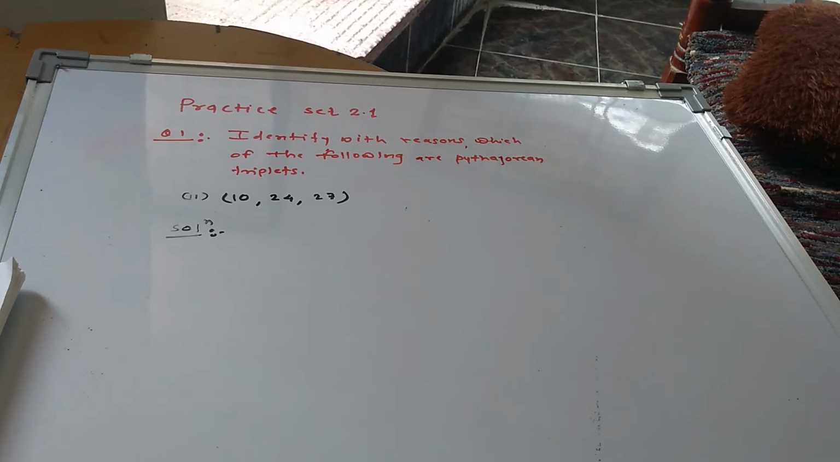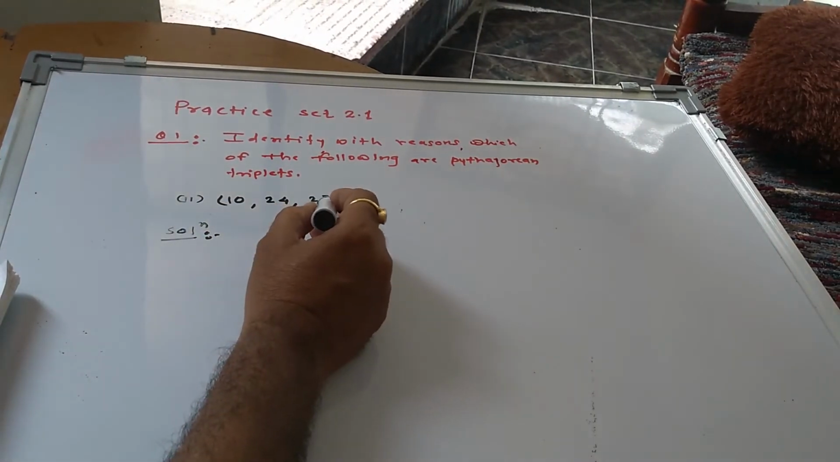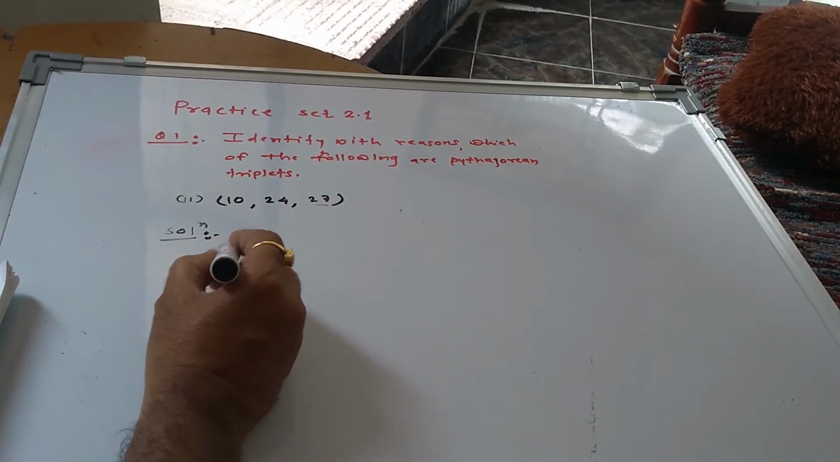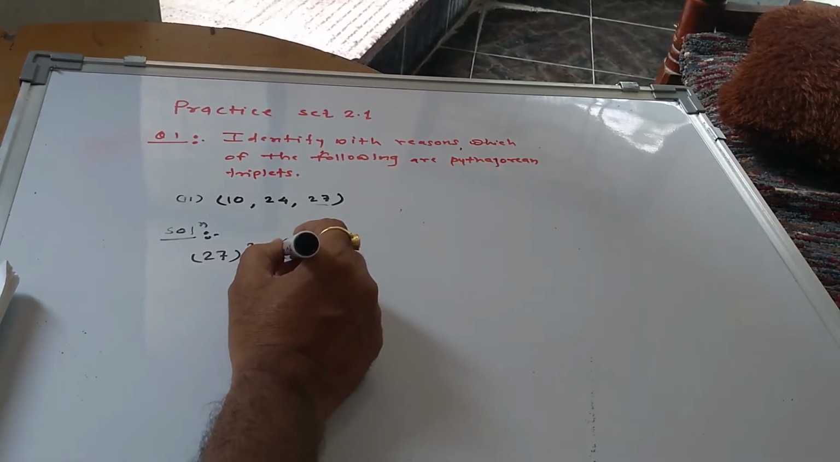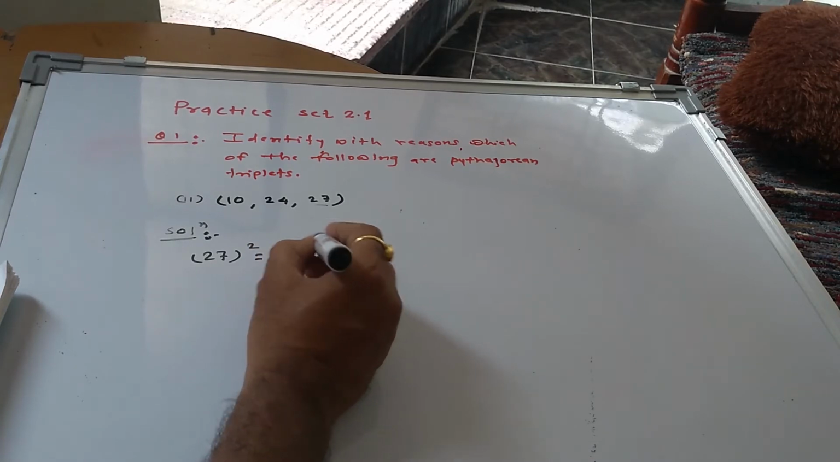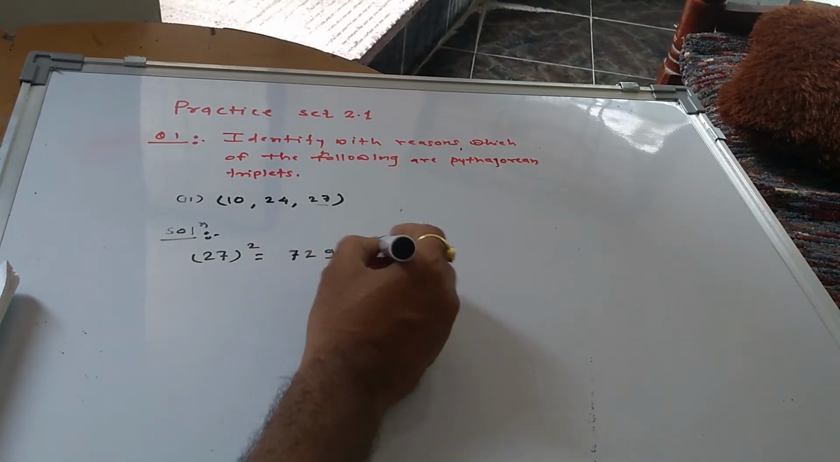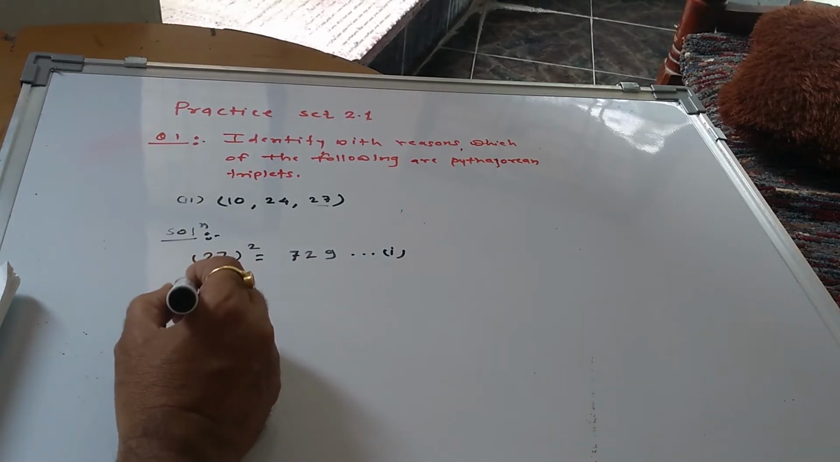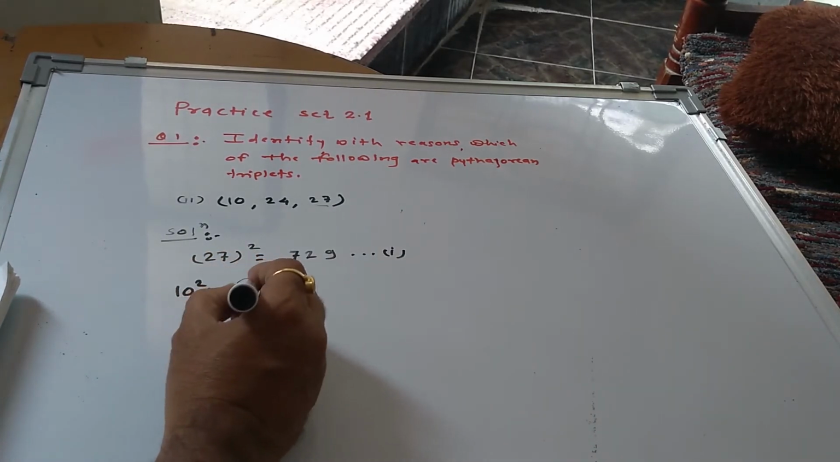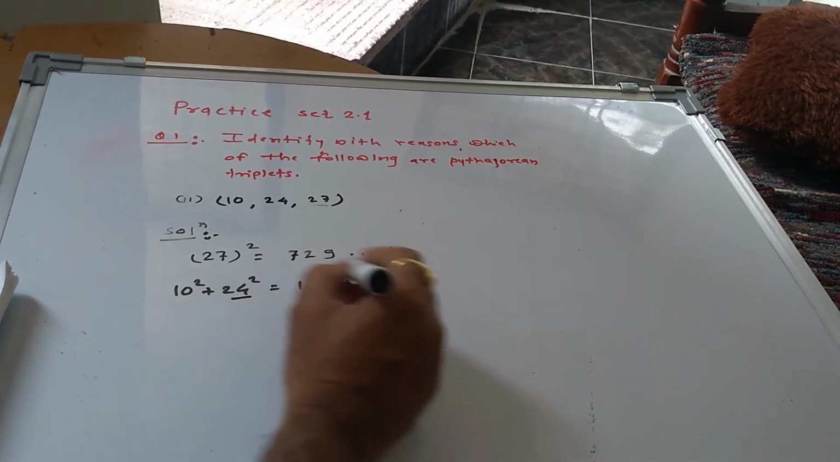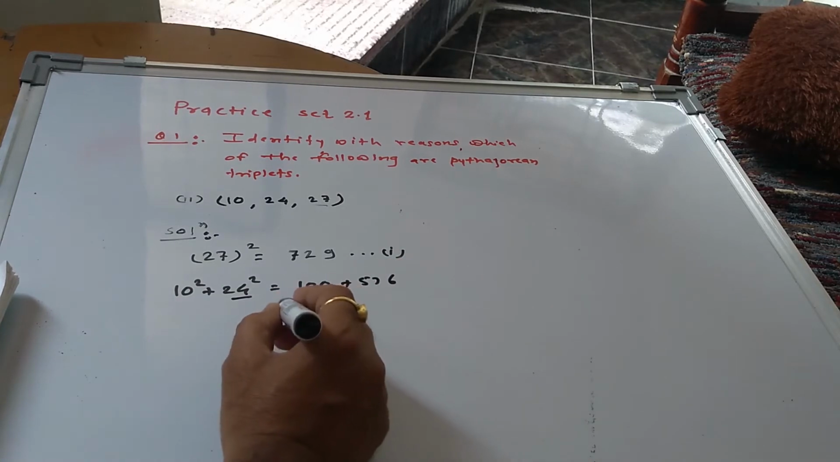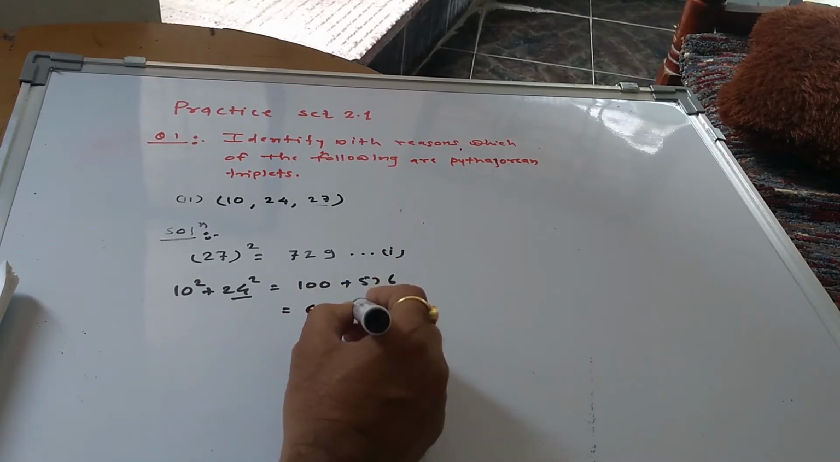नंतर सेकंड आहे 10, 24 and 27. हे सुद्धा याच पद्धतीने लार्ज नंबर इज 27. So 27 चा स्क्वेअर is equal to, what is 27 into 27? That is 729. This is first. Next 10 square plus 24 square. So 10 square is 100 plus 24 square is 576. Now if you sum this, that is 676.